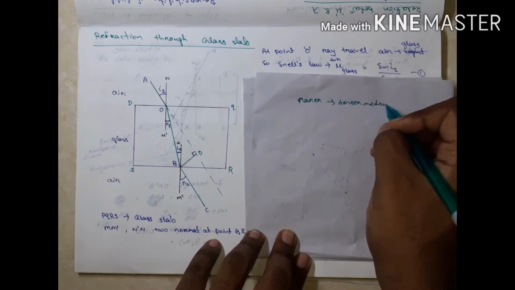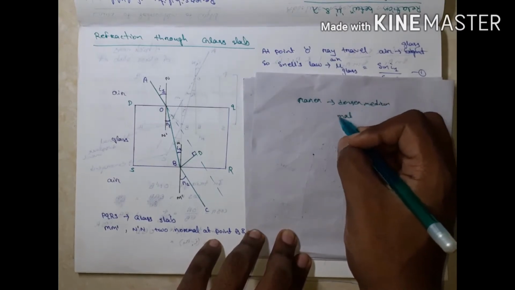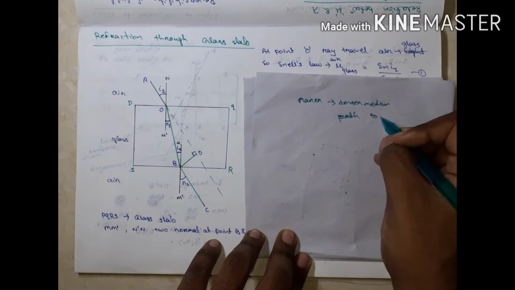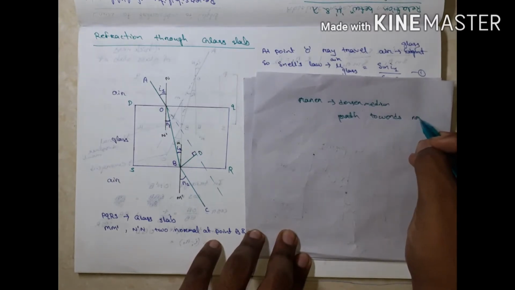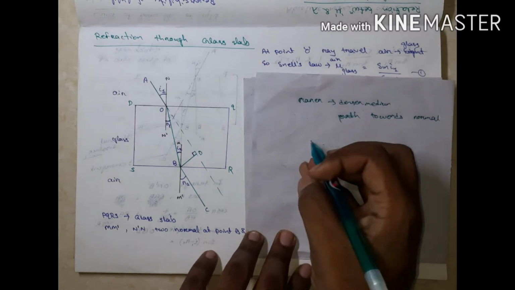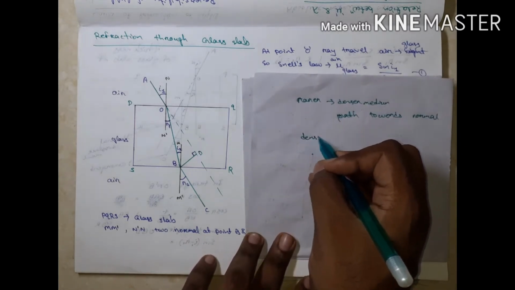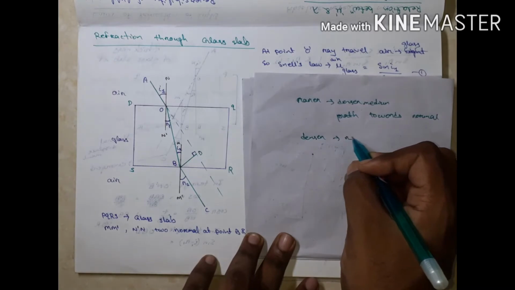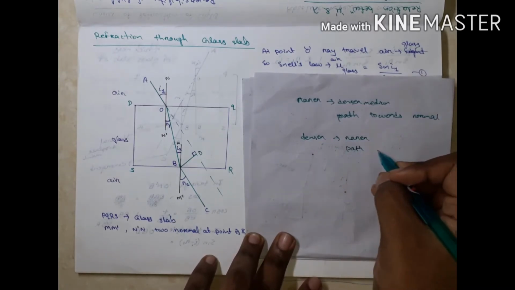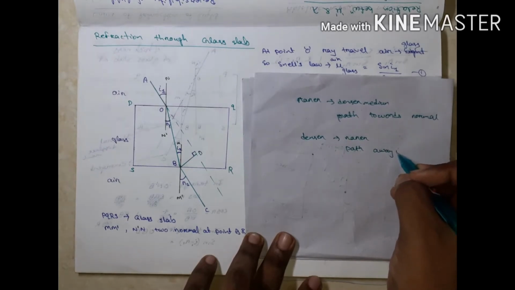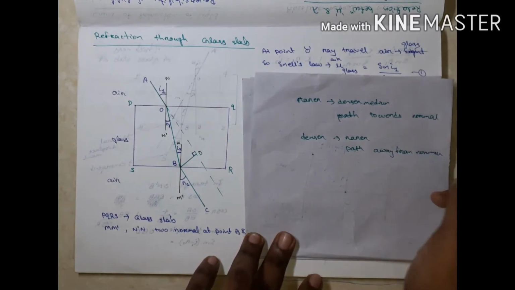The path bends towards what? Normal. If light travels from denser to rarer medium, then the path bends away from normal. Okay, this main concept is there.